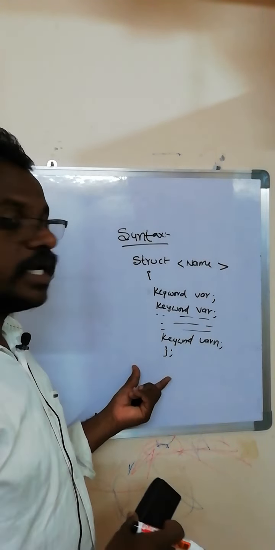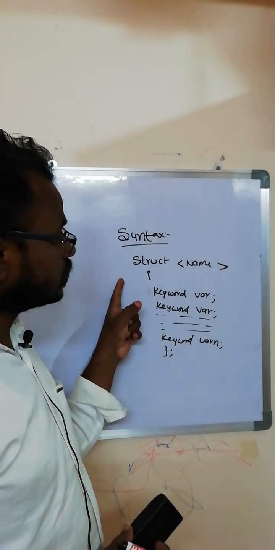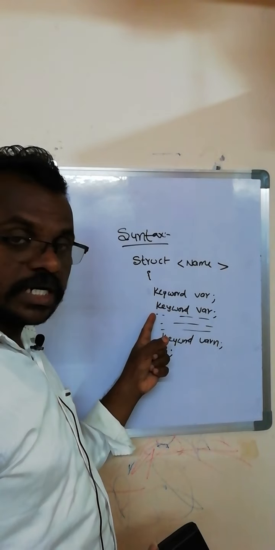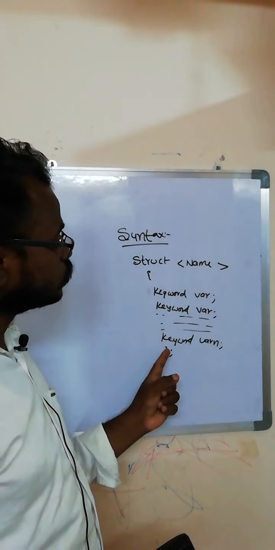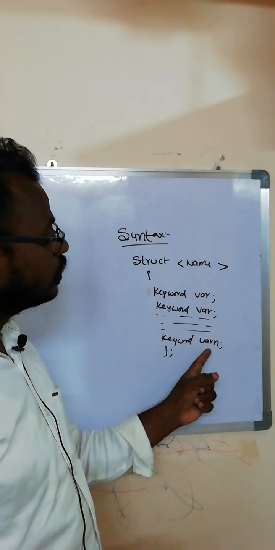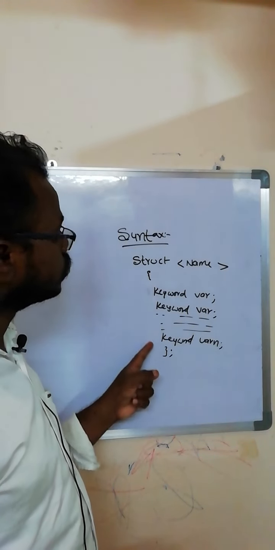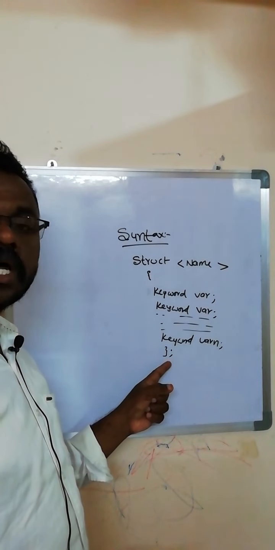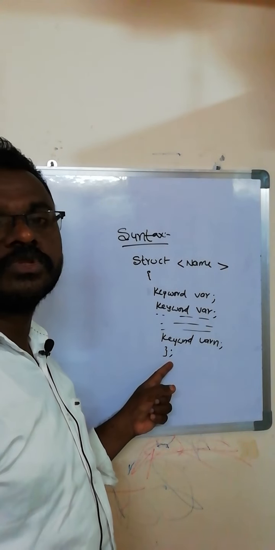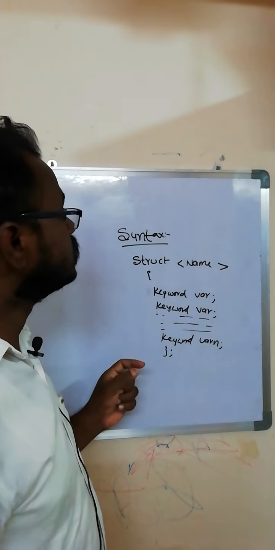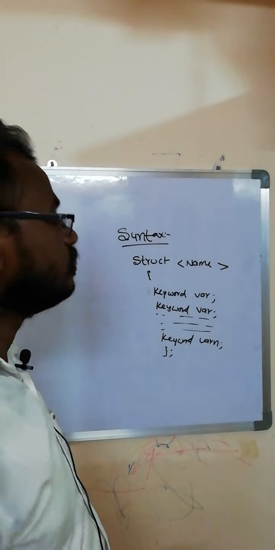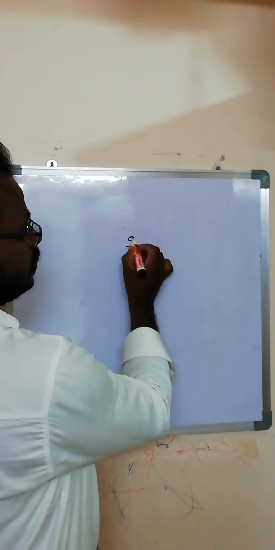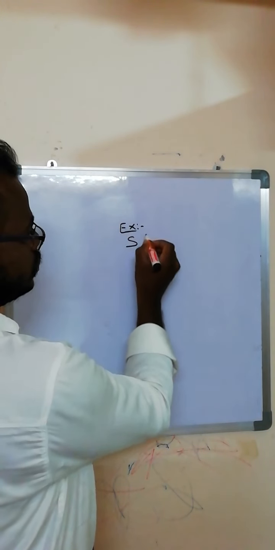This is the syntax of the structure. Struct, name of the structure, we declare a keyword and variable 1, another keyword and variable 2, and so on. We declare the final keyword and variable nth. After completing the declaration, we close the brace. After closing the brace, we write the terminating semicolon. This is the syntax of the structure. Now a simple example of this concept, struct.